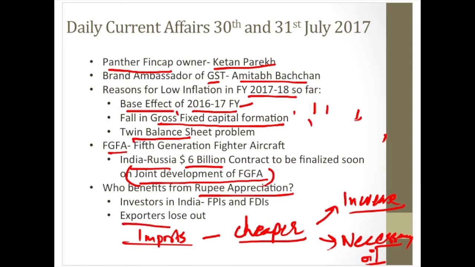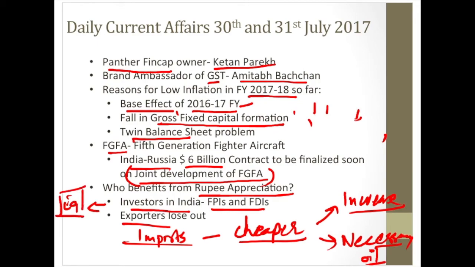Exporters lose out. So, this is an important one. Exporters lose out because now the currency becomes more expensive, and the price of goods that they're exporting becomes more expensive. Next, investors in India, FPIs and FDIs, they gain. Why do they gain? Whenever there is a rupee appreciation, the equity market gains.